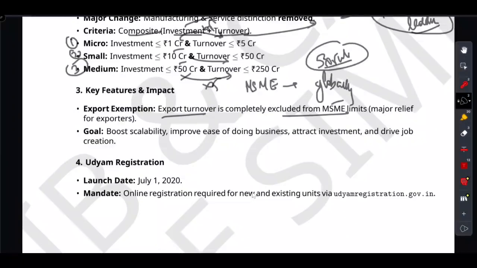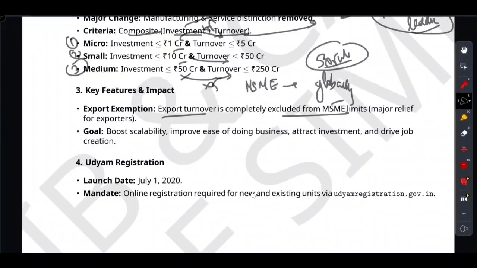So friends, imagine that you are an MSME and you start selling globally. The government wants you to bring in foreign currency. So to reward you, they completely exclude your export turnover from this limit. You could export hundreds of crore and it won't push you out of the MSME bracket. It is a massive relief for the exporter.